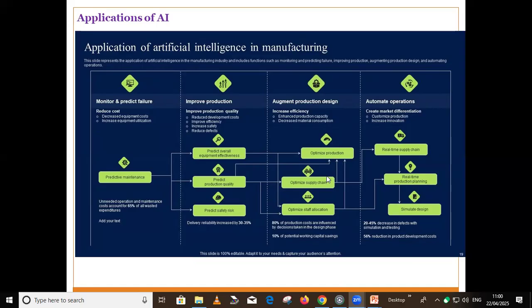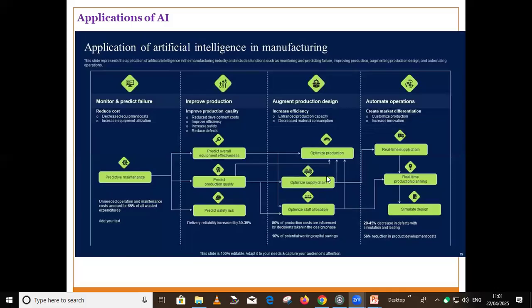In case of production, it can reduce the development cost. It can improve the efficiency. It can increase the safety, and it can reduce defects. Similarly, with augmented production design, it can also increase efficiency. Now, for predictive maintenance, we have overall equipment effectiveness related to production quality, then the safety of that particular equipment. Now the overall connection is there. You have to optimize the production, optimize the supply chain, optimize the staff allocation, and these tasks are related to real-time supply chain, real-time production planning, and similarly the design.